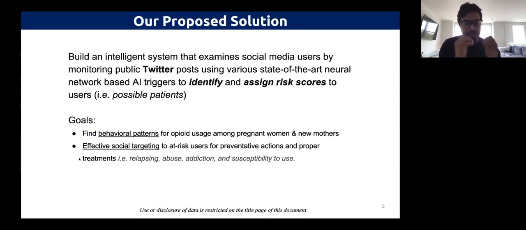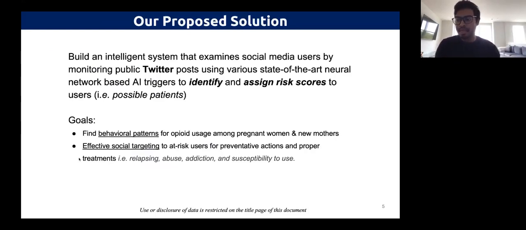So to effectively target the patients or users who are at risk, reach out to them, and give them useful information, such as where the nearest health facility is that they can go to if they have some kind of problem. These are the things we need to minimize, and we need to be able to take care of it effectively. So those are our 2 main goals as outlined.